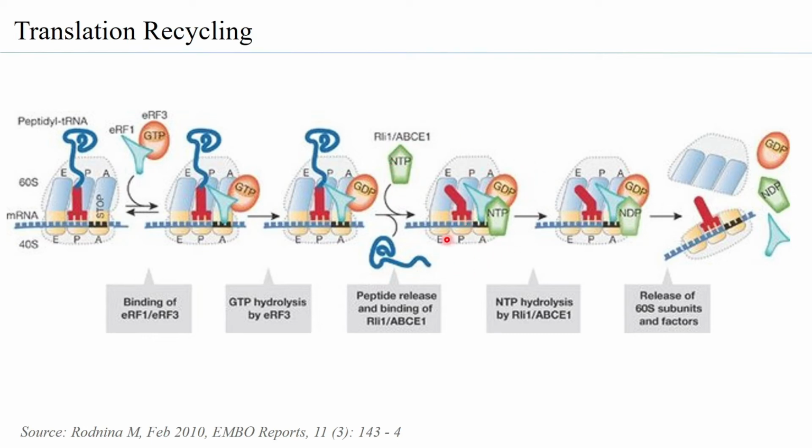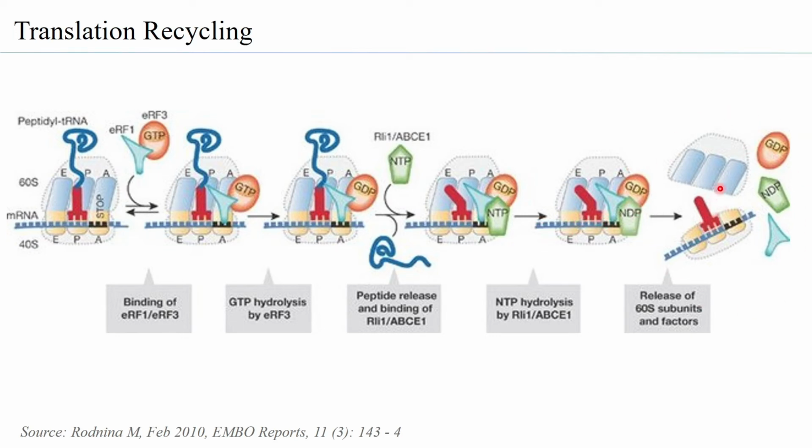Now, when it binds to the ATS, the conformation of the ATS changes, and that in turn activates the ABCE1 such that the NTP gets hydrolyzed to NDP. The moment NTP gets hydrolyzed to NDP, energy is released, and that energy enables the dissociation of the entire complex.